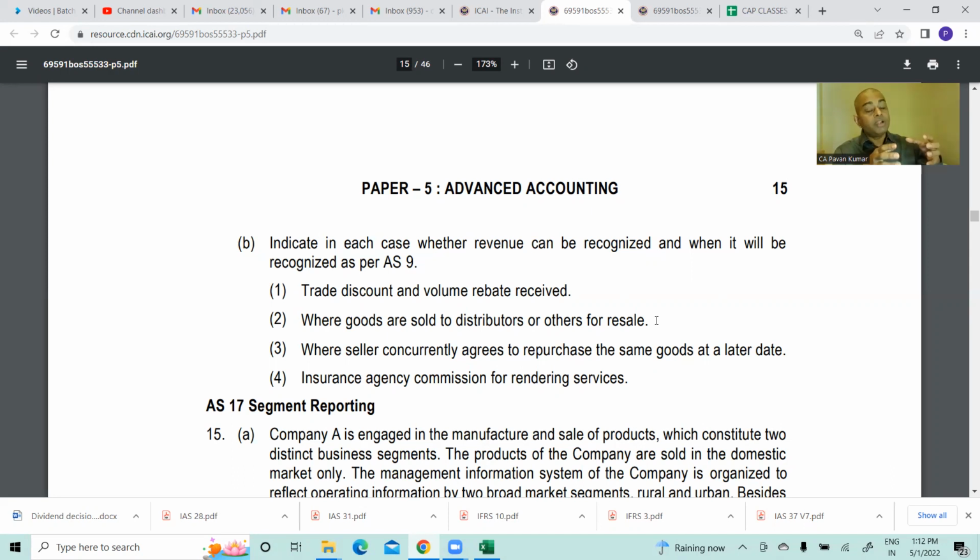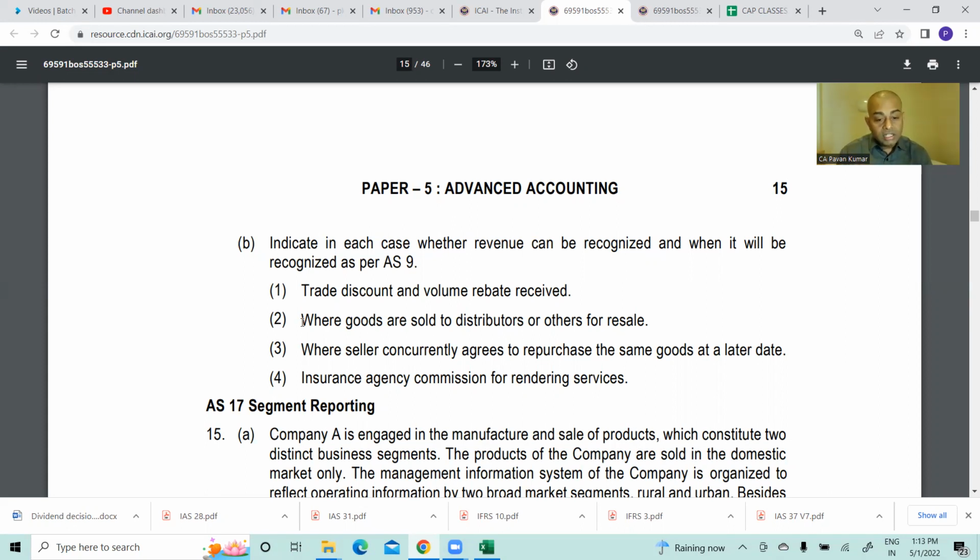Based on the terms and conditions between BMW and EVM, EVM may be principal if they are buying it and selling it. If they are buying cars in wholesale, selling cars in retail, then they are principal to principal. If they are working as my agents, they will not buy goods from me. I am keeping goods in his showroom. If that is the case, when EVM sells goods to an outsider, then only BMW can recognize. So whether EVM is my consignment agent or whether he is my customer who is buying goods from me in wholesale, that makes all the difference.